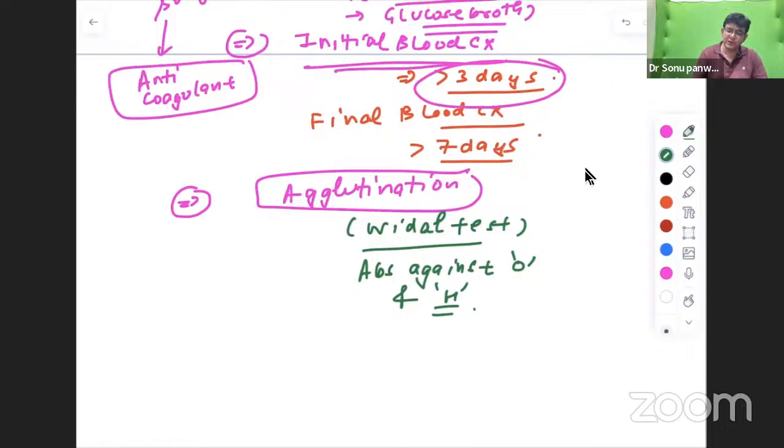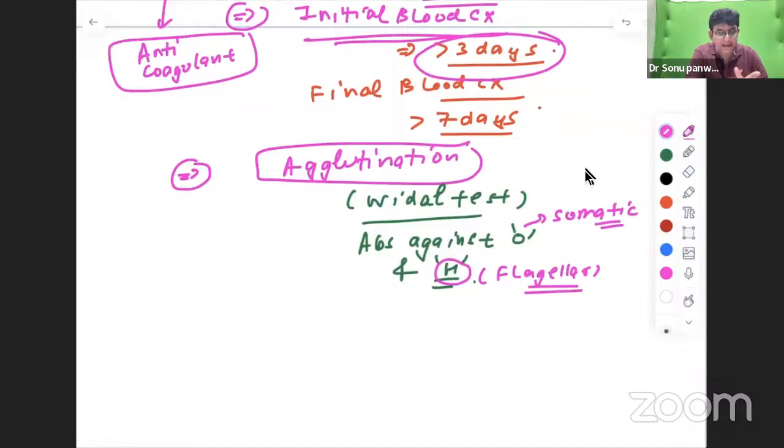Now, first of all, this question only came in NEET PG also this time, that what is this H? H is flagellar antigen, guys. So this Salmonella typhi has flagella. And this O is termed as what, guys? This is termed as somatic. Okay. So antibodies against O and H, that is somatic and flagellar, that is estimated in this particular Widal test. What? The antibody titers. Against what? O and H. And what is O? O is somatic. What is H? H is flagellar.